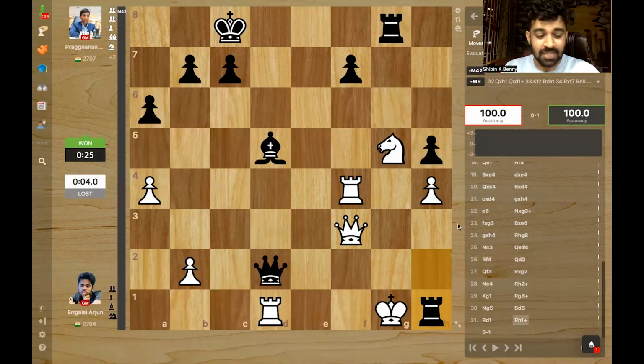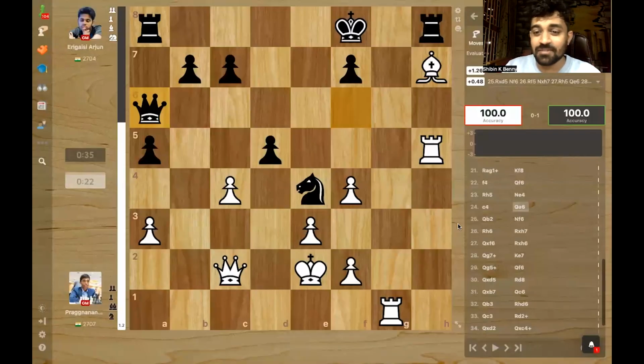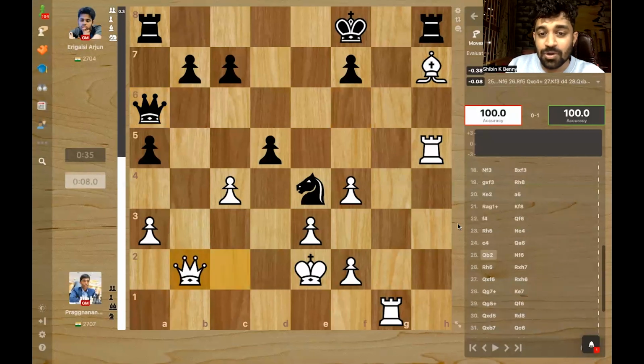So in the next game, Arjun must win if he wants to stay in the match. And it was a crazy game. Both players were so close to losing on time. There were a few seconds left. And here, Pragg was so low on time, he played queen b2.